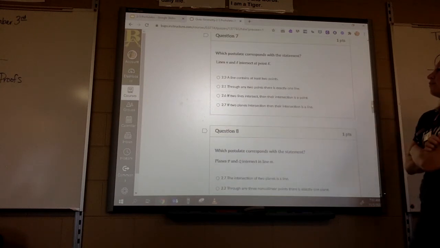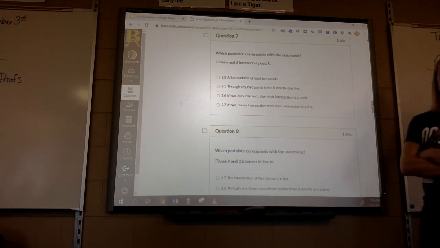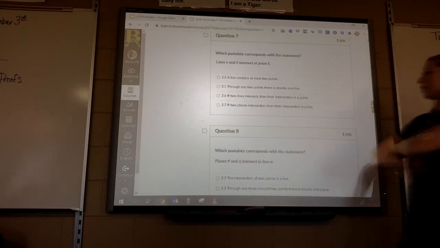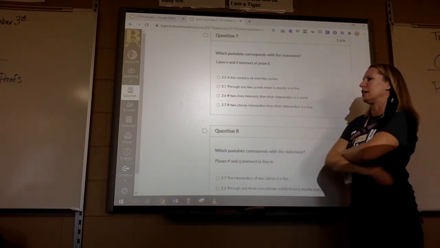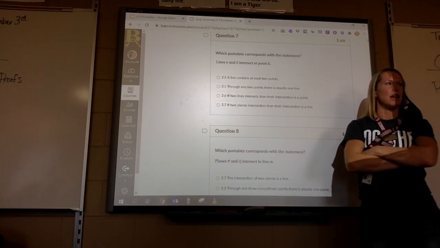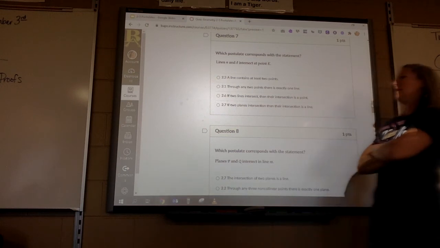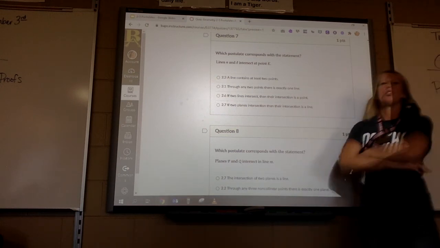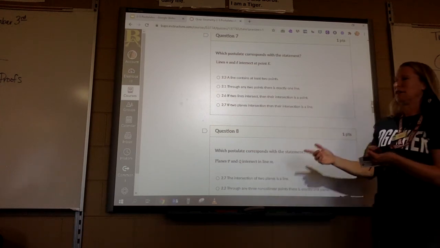What's 2.2, 2.3, 2.4, and 2.5 again? So this one's talking about lines N and L and their intersection being a point. So what you have to do is go through each of these and see which one is talking about two lines and their intersection being a point. So which one would that be? 2.6. So that's how this works.